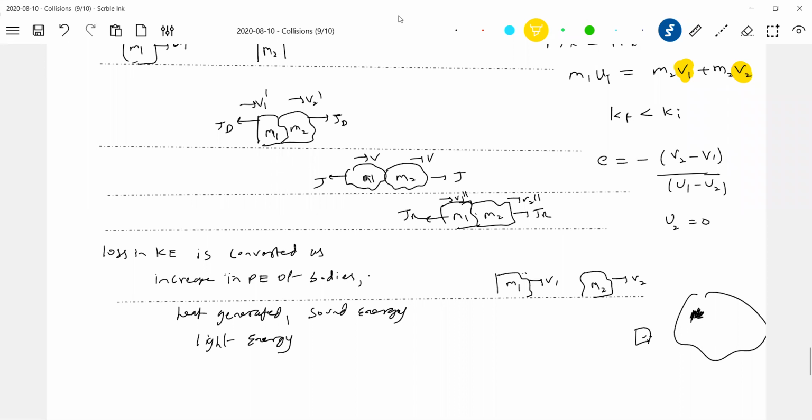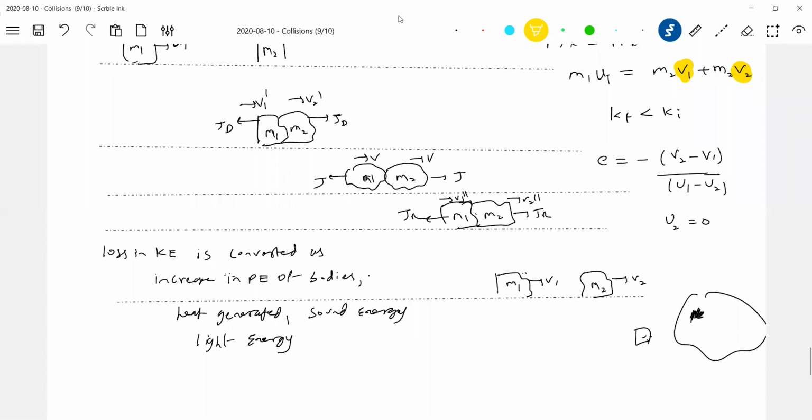So with this, what I can conclude now, the value of E for inelastic collision will lie between 0 and 1. Elastic collision, equal to 1. Inelastic, anywhere between 0 and 1. And for any collision, you can define it. There's no problem here also.